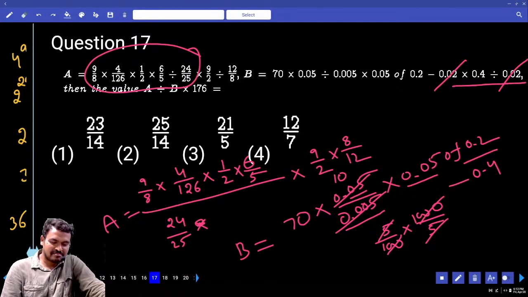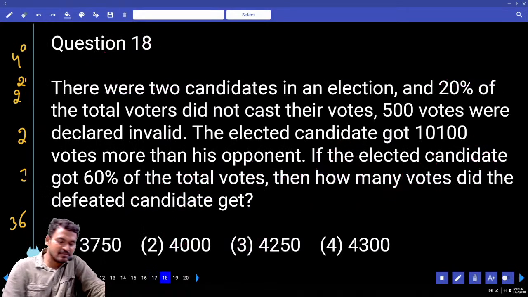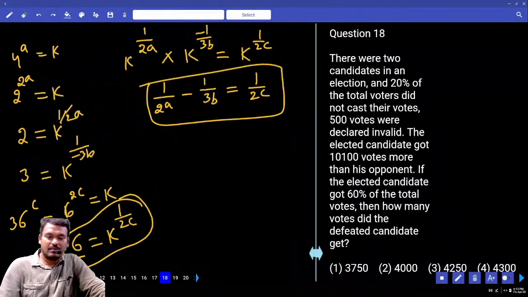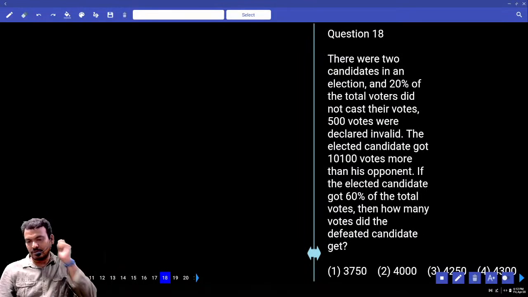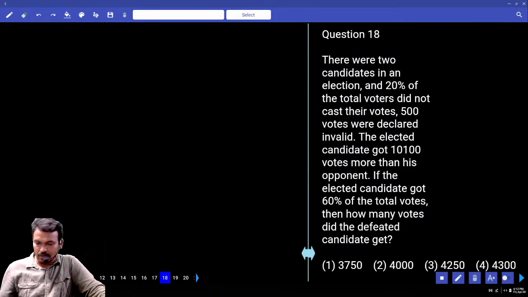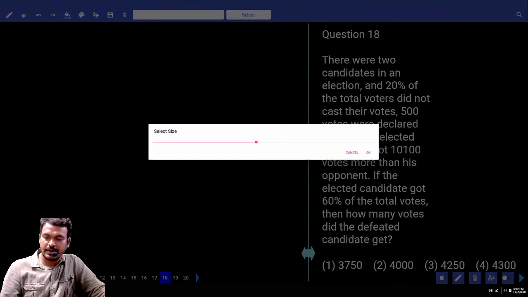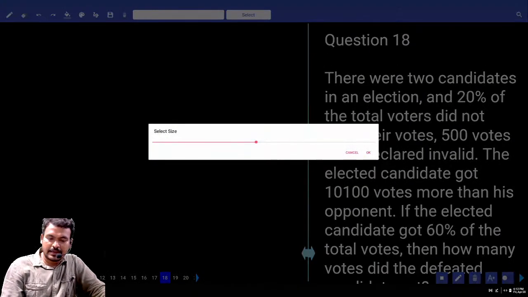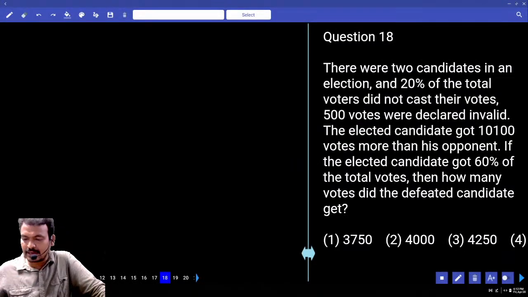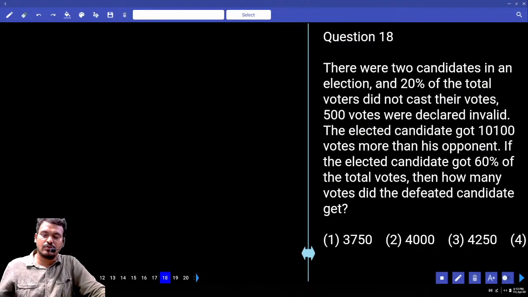Time taken. Question number 18. There were 2 candidates in an election. 20% of the total voters did not cast their votes. 500 voters were declared invalid. The elected candidate got 10,100 votes more than his opponent. If the elected candidate got 60% of the total votes, then how many votes did the defeated candidate earn?